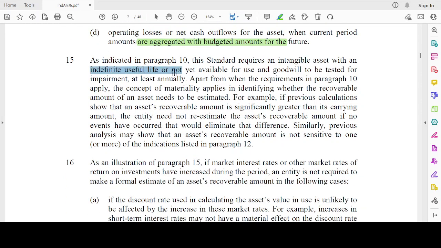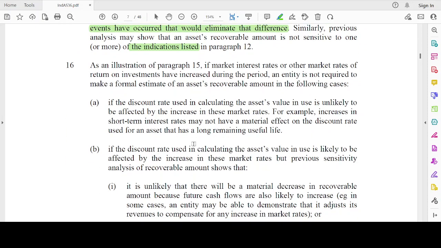Indefinite useful life to be tested annually. Apart from when the requirements apply, the concept of materiality applies in identifying whether the recoverable amount needs to be estimated. For example, if previous calculations show the asset's recoverable value significantly greater than the carrying amount, the entity need not re-estimate the asset's recoverable value if no events have occurred that would eliminate that difference. Similarly, previous analysis may show the asset's recoverable amount is not sensitive to one of the indications listed in paragraph 12. As an illustration, if the market interest rates or other market rates of return on investment have increased during the period, the entity is not required to make a formal estimate of its recoverable amount in the following cases.